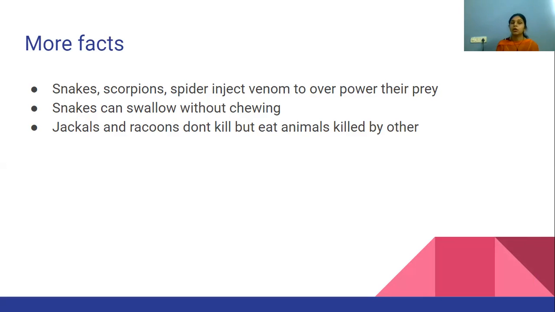And one more, some other animals are jackals and raccoons. Some animals do not kill. Instead of killing, they will eat the prey killed by some other animal. They themselves will not kill, but they will eat the animals killed by other animals, right?